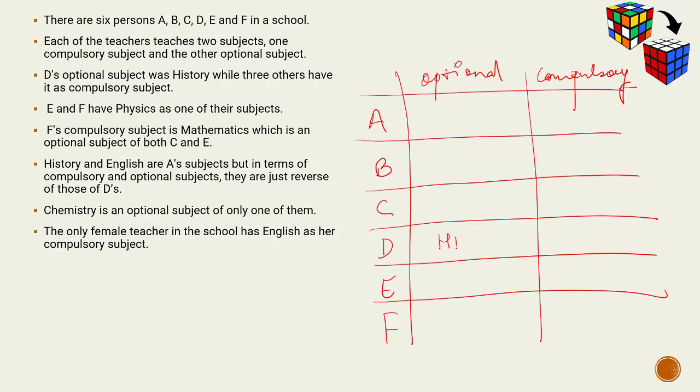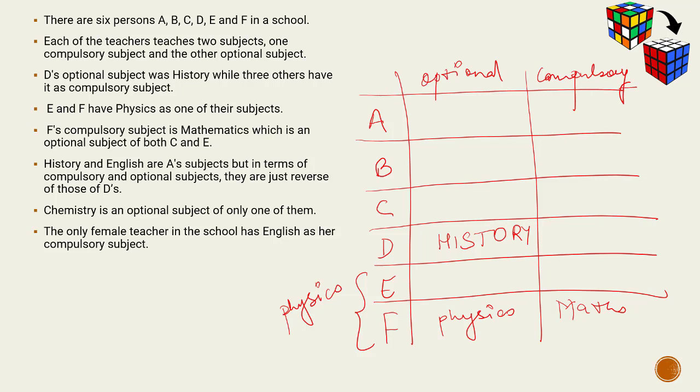D's optional subject was history. I can put this. While 3 others have it as compulsory subject, can I use it as of now? No. E and F have physics as one of their subjects. Again, I cannot use it right now straight away. But this is useful data for me, not the definite data. Now, F's compulsory subject is mathematics. So, F का compulsory mathematics है. And क्योंकि F का एक subject physics होना है, that means F का optional physics है.